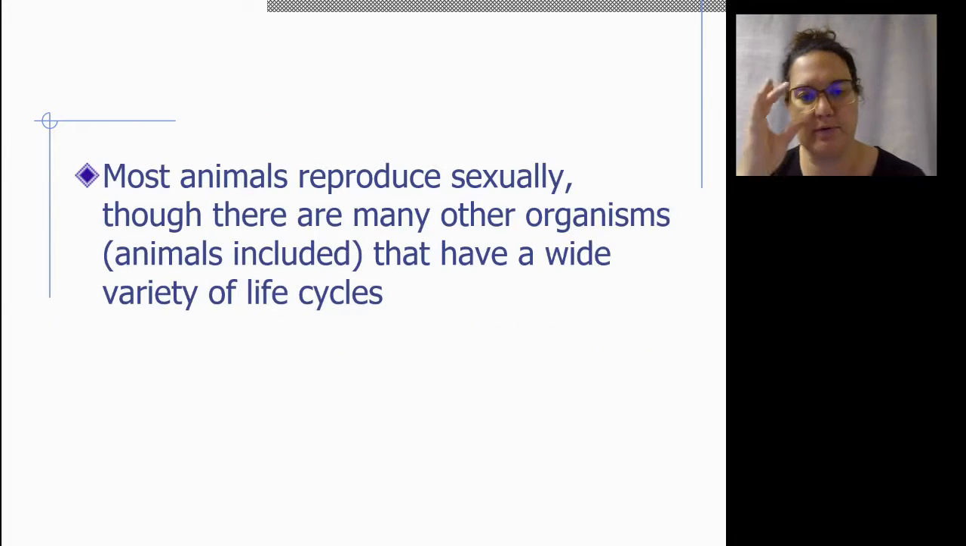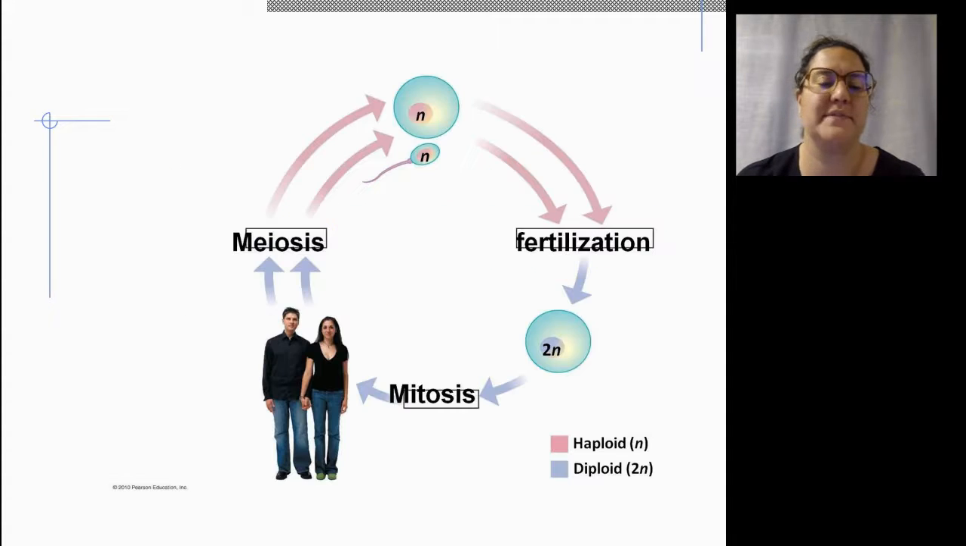So most animals reproduce sexually, though there are many other organisms that have a wide variety of different life cycles. So here we have meiosis, where sperm and an egg are produced, fertilization occurs, a zygote is formed, and then mitosis continues until you're a fully functioning and fledged human being. And between fertilization and meiosis, all those cells are diploid, but between meiosis and fertilization, the cells are haploid.